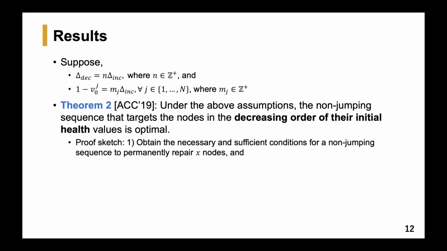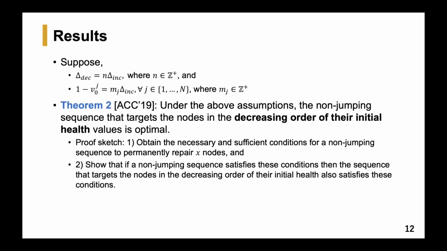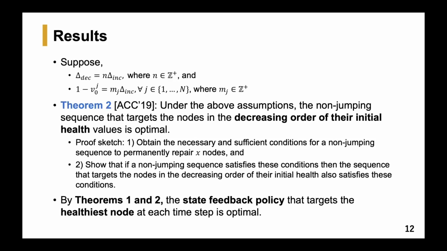So to give an idea of the proof of this result, we obtained the necessary and sufficient conditions for a non-jumping sequence to permanently repair X nodes. And then we showed that if a non-jumping sequence satisfies these conditions, then the sequence that targets the nodes in the decreasing order of the initial health values also satisfies these conditions. So theorem 1 said that non-jumping sequences are optimal, and theorem 2 says that the non-jumping sequence that targets the nodes in the decreasing order of the initial health values is optimal. So by both of these two results, the state feedback policy that targets the healthiest node at each time step is optimal.